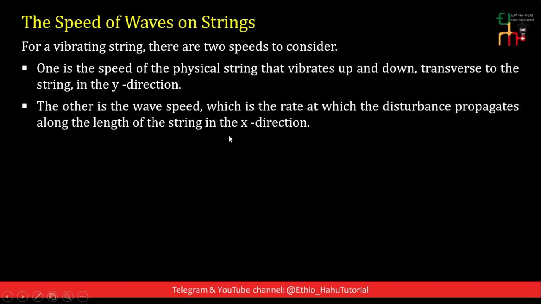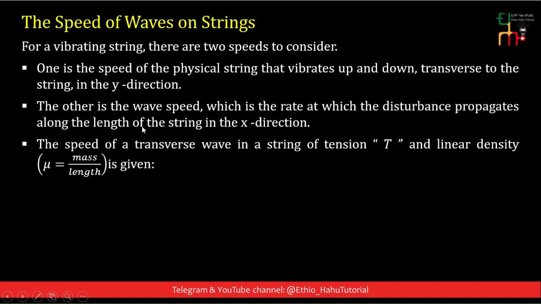The other is the wave speed, which is the rate at which the disturbance propagates along the length of the string in the x direction. The speed of a transverse wave in a string of tension T and linear density mu, which is mass per unit length, is given by this.